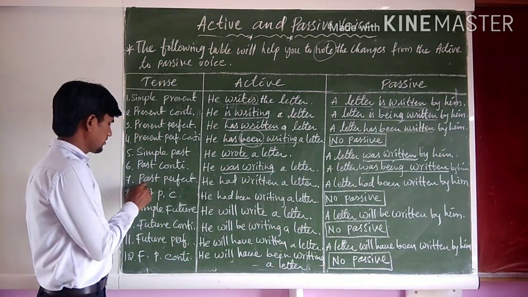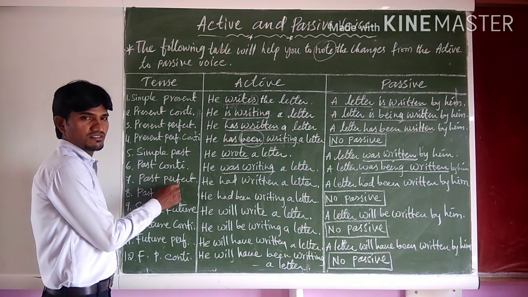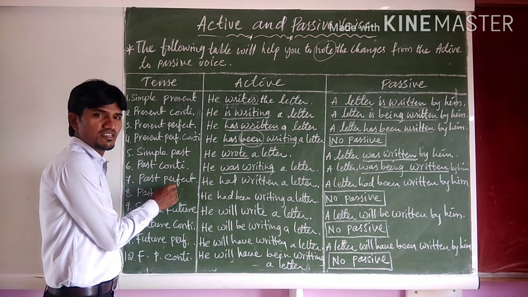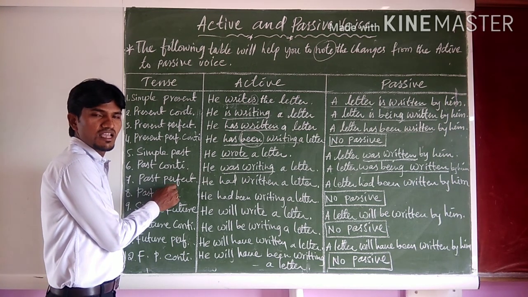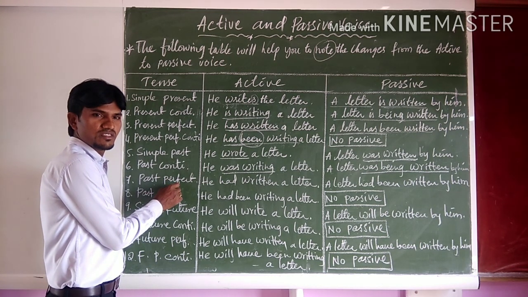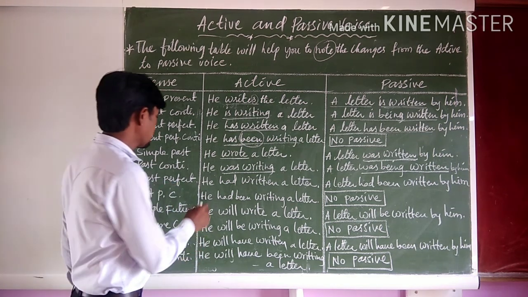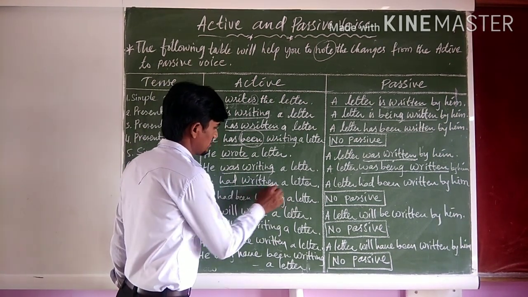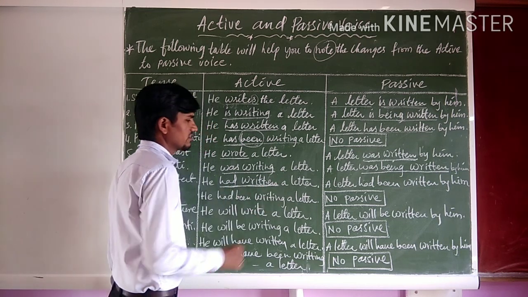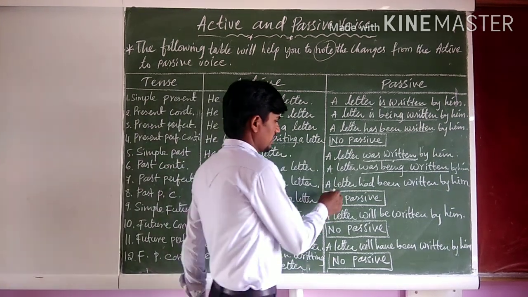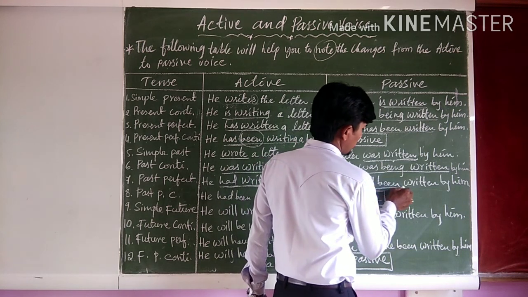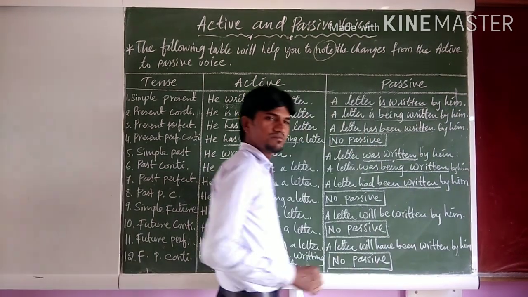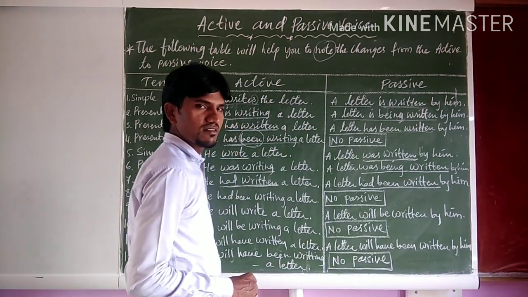And the next one is past perfect tense. Its structure is subject plus had plus V3 plus object. So here you see, he had written a letter. A letter had been written by him.